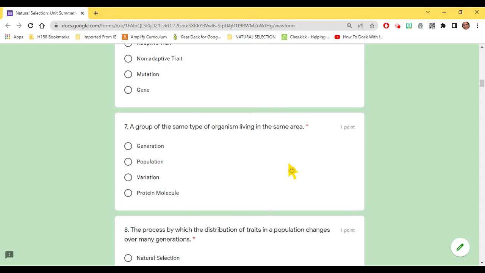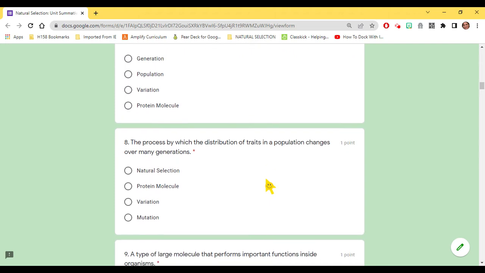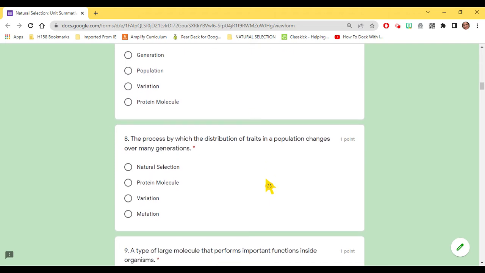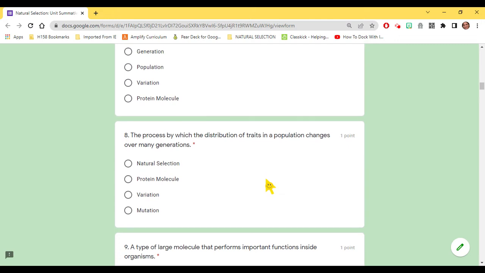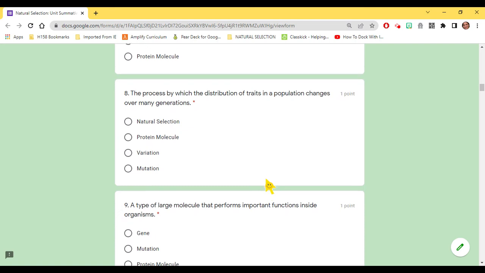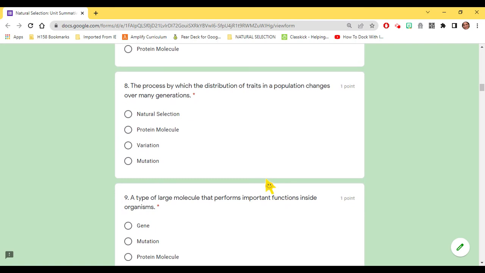Generation, population, variation, protein molecule. Number 8, the process by which the distribution of traits in a population changes over many generations. Natural selection, protein molecule, variation, mutation.